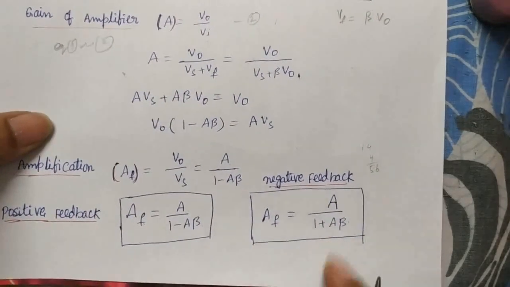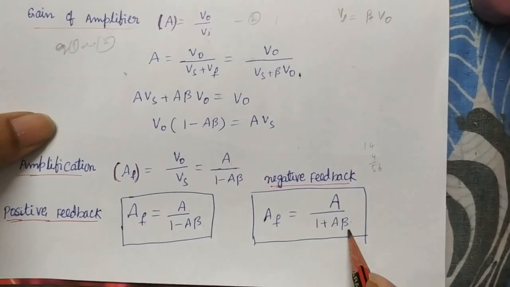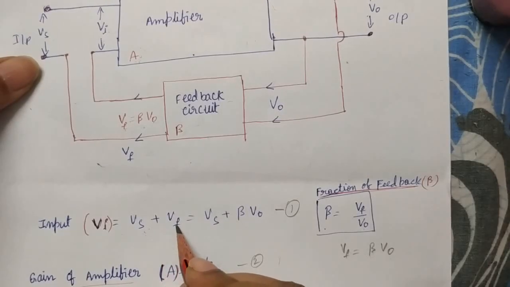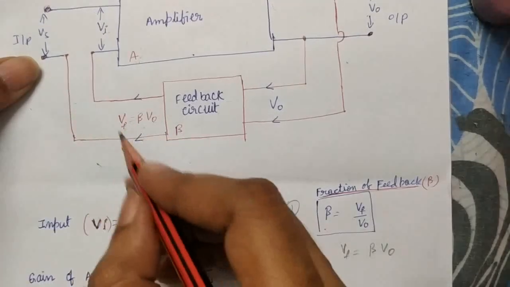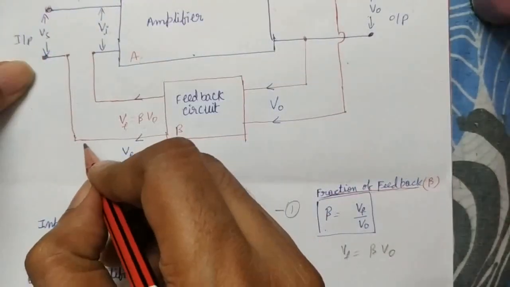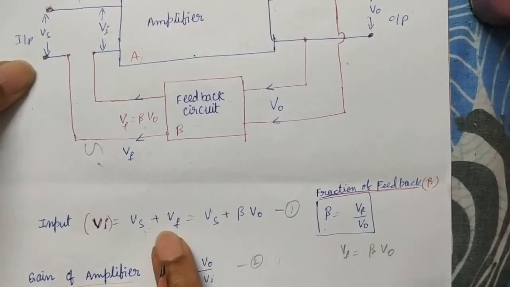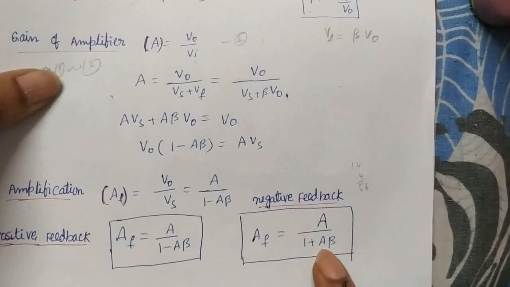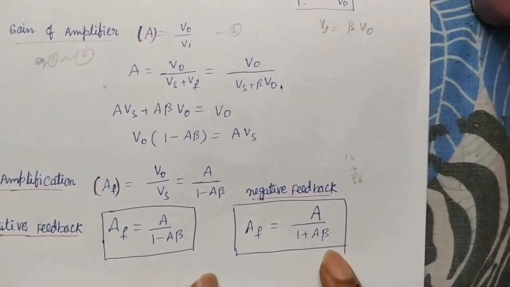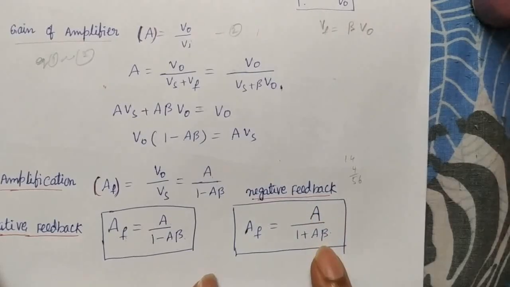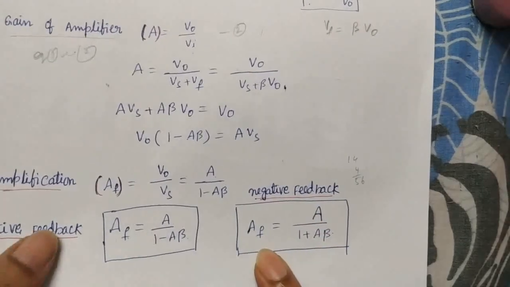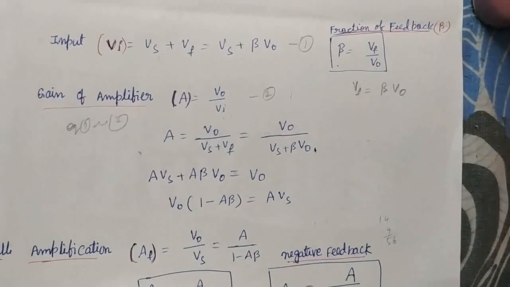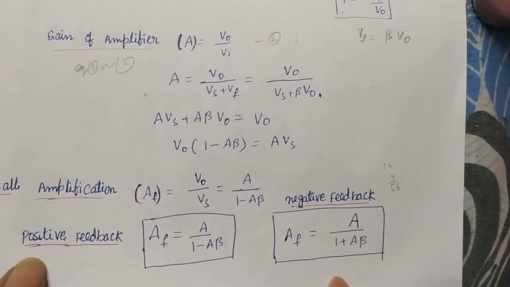Now negative feedback. Here in the denominator we take 1 plus A beta. In case of negative feedback, we get VS minus VF. Positive feedback means you add, and negative feedback means for a positive wave you add a negative wave. That's why we have to take minus here, and finally we get plus. So the denominator is more than 1, and something divided by more than 1 gives a total value less than A. That means the overall amplification is less than that of the main amplifier. Then it gives negative feedback.